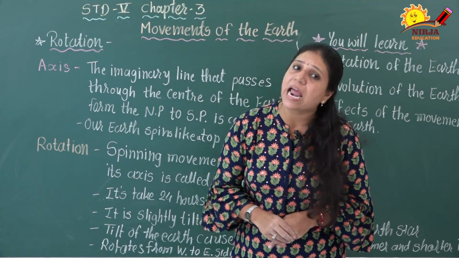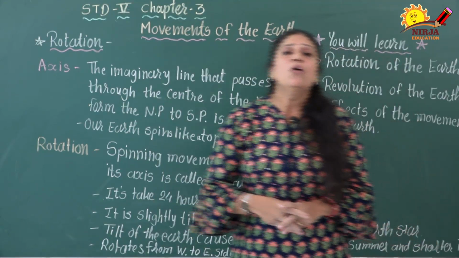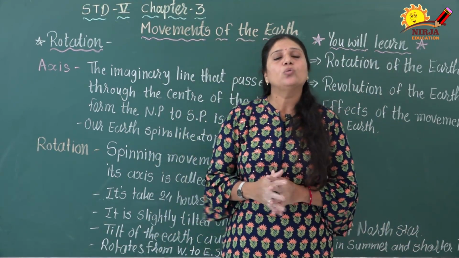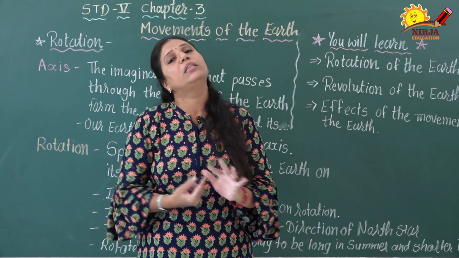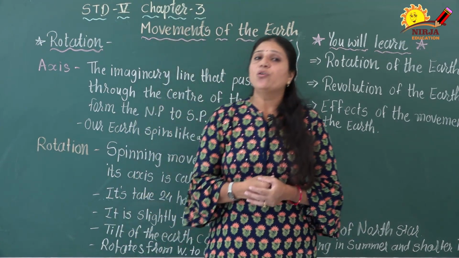So day and night on the whole world are formed due to the rotation of the earth. Are you clear about it?